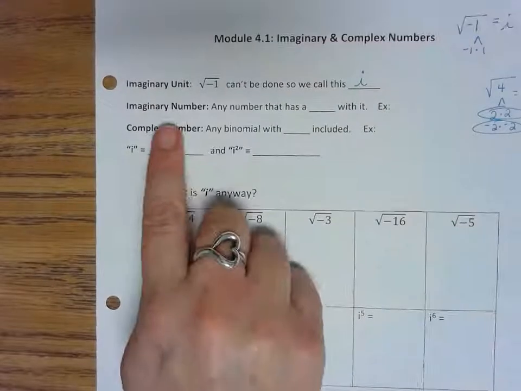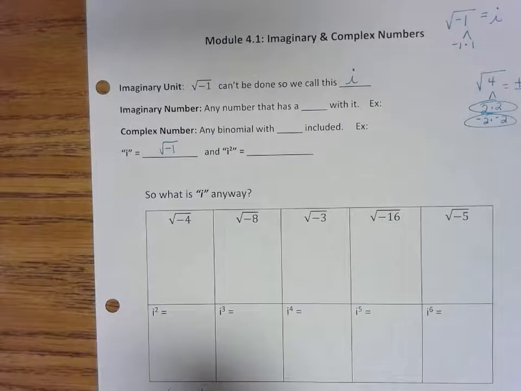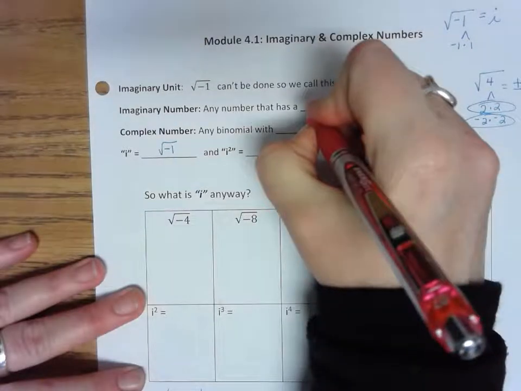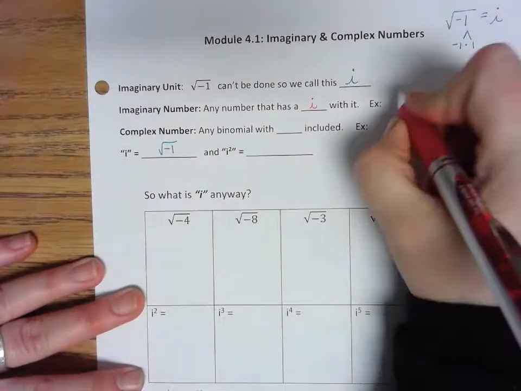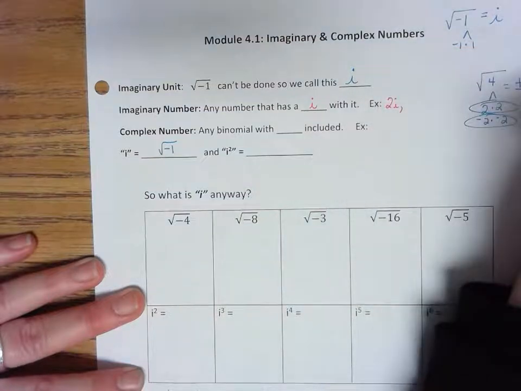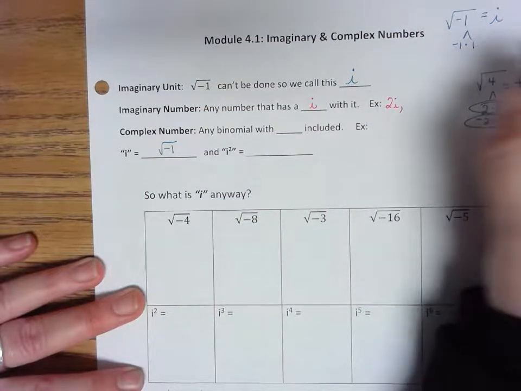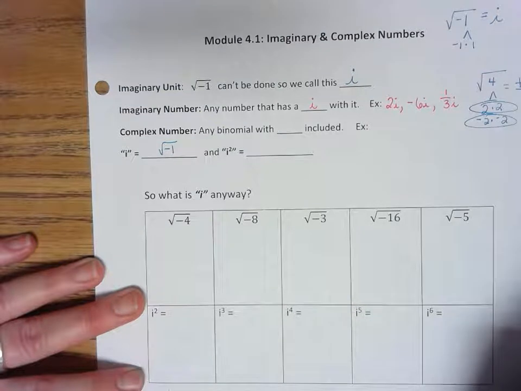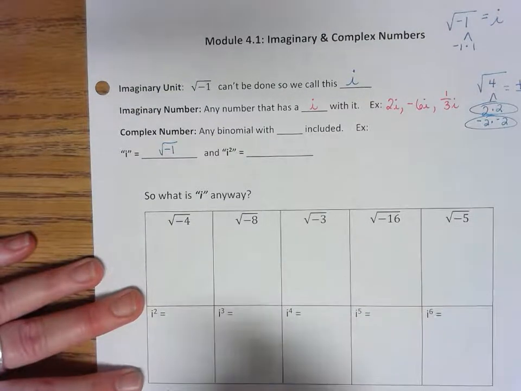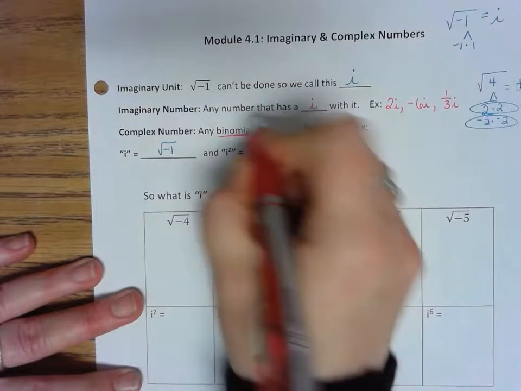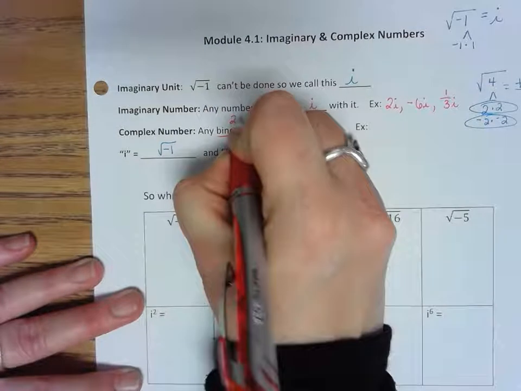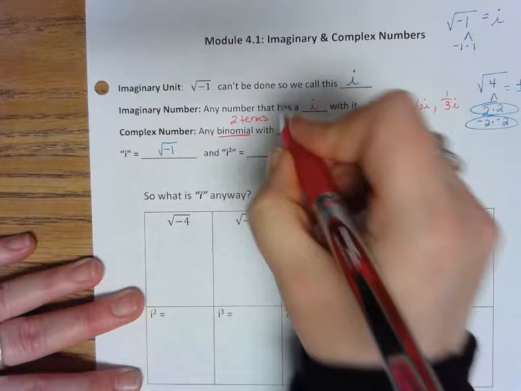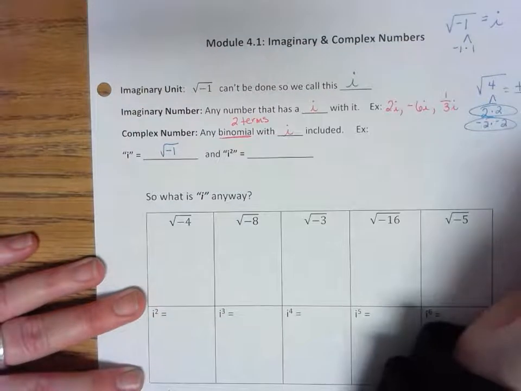Now, an imaginary number, which we haven't filled in up here, will have an i with it. So that's like 2i, or negative 6i, or 1/3 i. All of those are imaginary numbers because they have an i connected. A complex number, important, binomial means 2 terms. So it's a binomial with an i included.